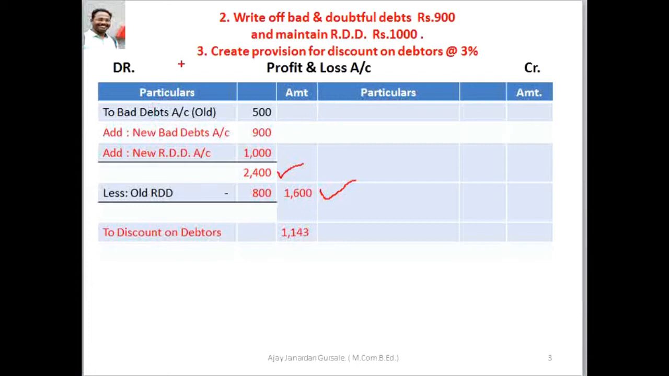We have to record the separate entry for the discount on debtors and the third adjustment effect. Here we see this is the third adjustment, and these are the second adjustment. Third adjustment, second effect, discount on debtors, we have to record separately in profit and loss account debit side, that is 1,143.